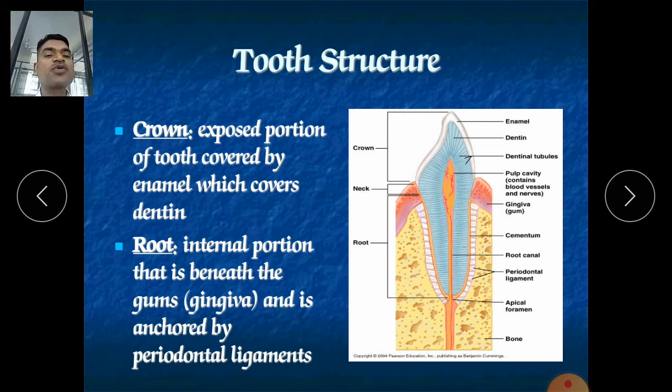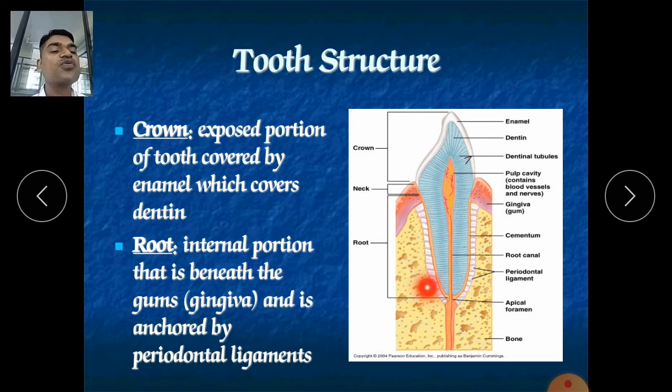Root, the internal portion beneath the gums, is anchored by the periodontal ligaments. So this is the root part. That's why if the root is affected, we do a root canal. If the gums are affected, it can turn into pyorrhea, which is inflammation or infection of the gums.